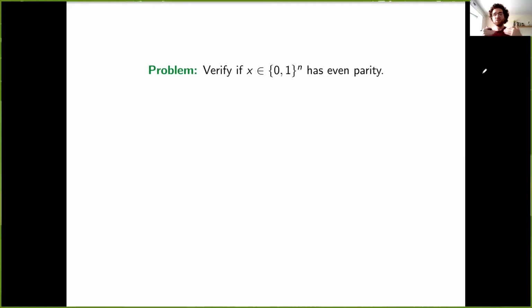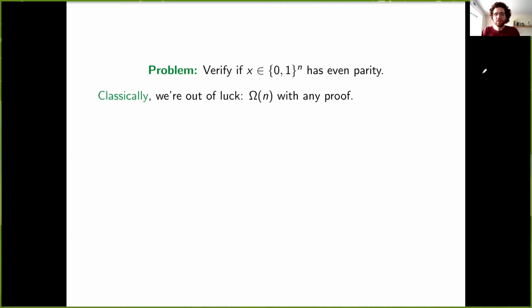So the problem is to verify whether a binary string has even parity with the aid of an untrusted proof. And let me remark here that this is not a property testing problem. What we'd like here is a verifier that accepts strings of even parity if they get a correct proof and rejects strings of odd parity no matter which proof they receive. Okay, so how can we go about doing that?